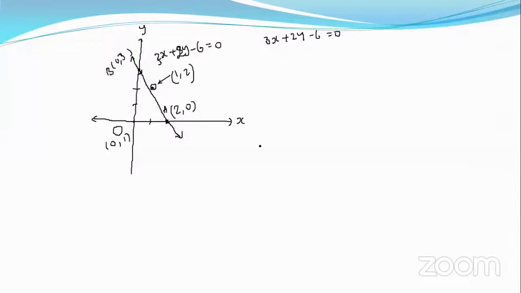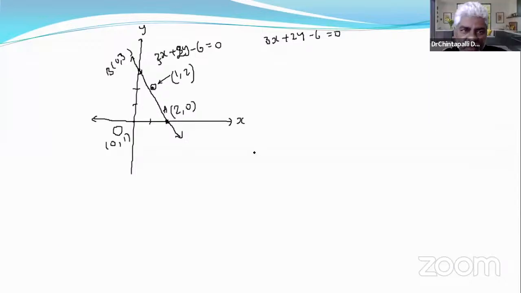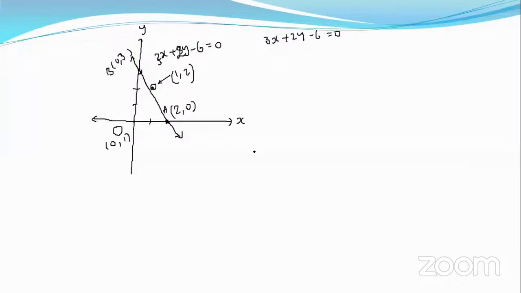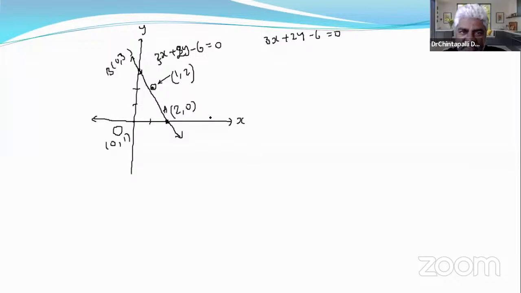Opposite side of the line. The origin is on one side and 1 comma 2 is on the other side, right? Practically, we can see the point 1 comma 2 and the origin are on either side of the line, right?